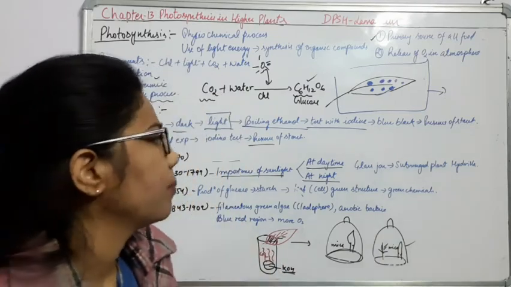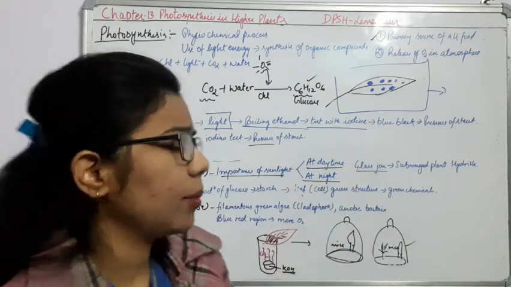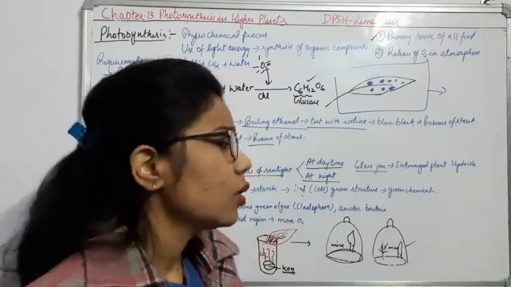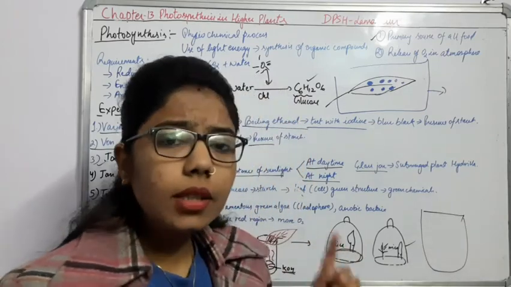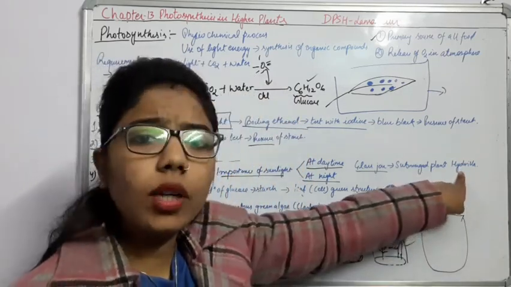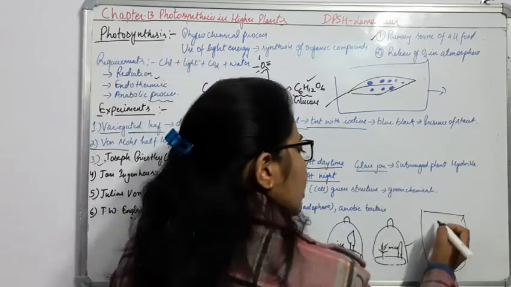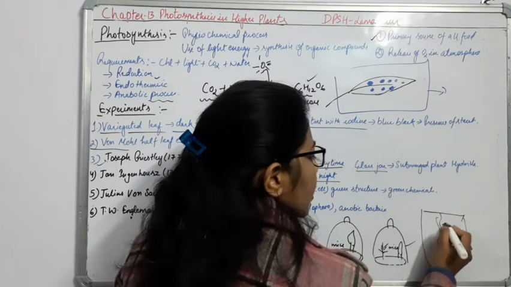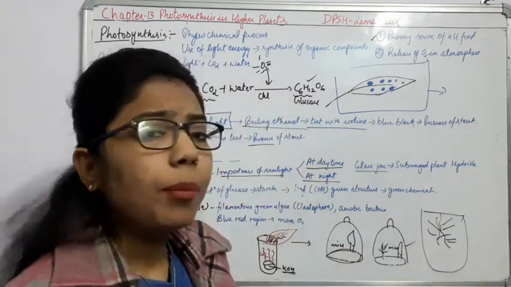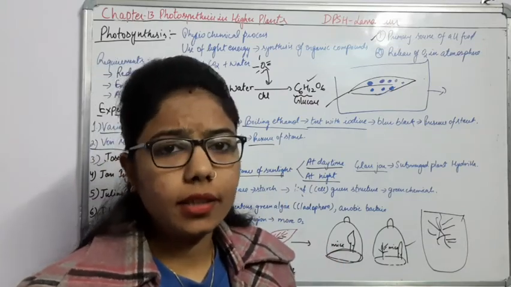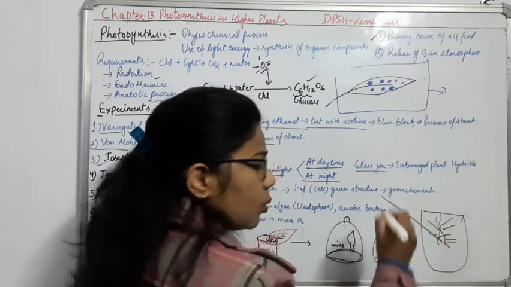At the daytime the result remains the same, as we are keeping this mint plant, so everything will be all right. Along with this he also performed one more experiment with a glass jar. He took the glass jar and kept a submerged plant. We know that hydrilla is a submerged or aquatic plant. He kept this hydrilla and provided light intensity to the plant.